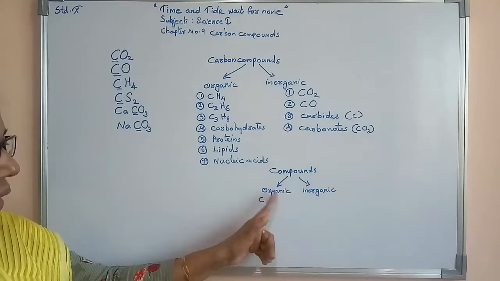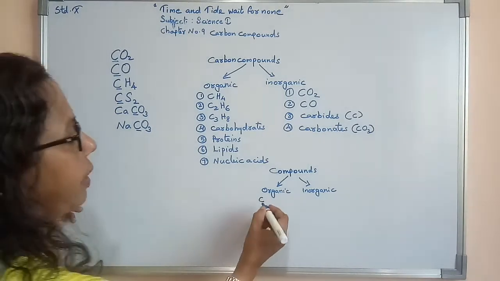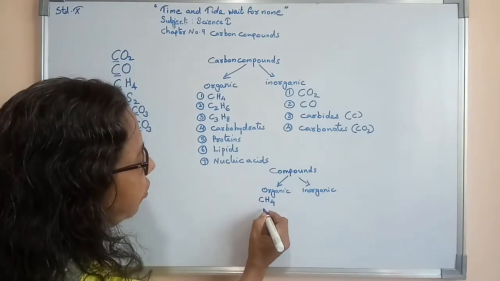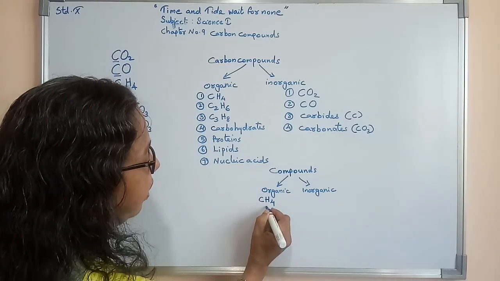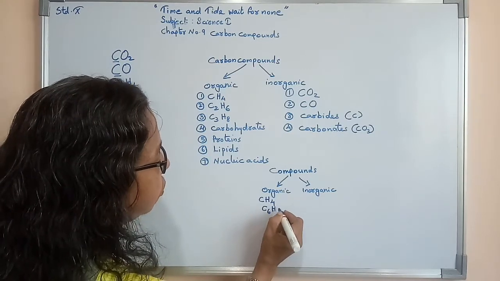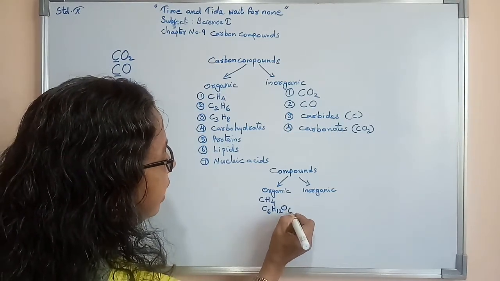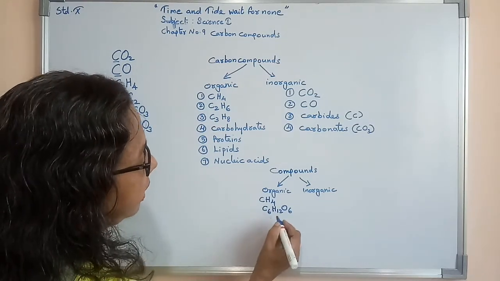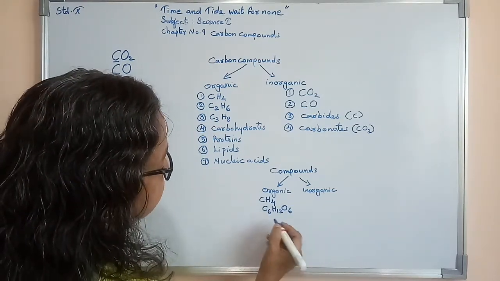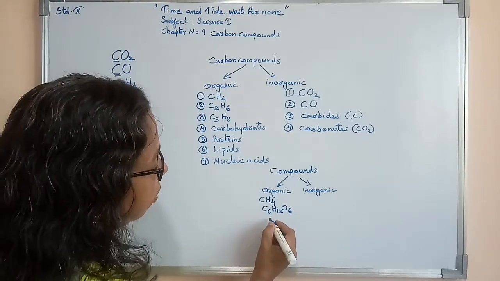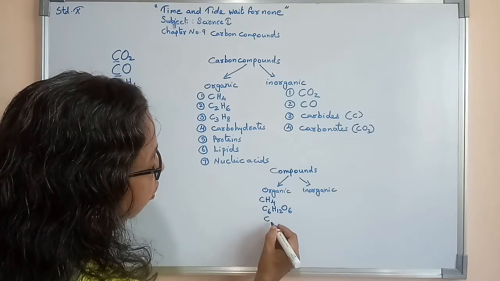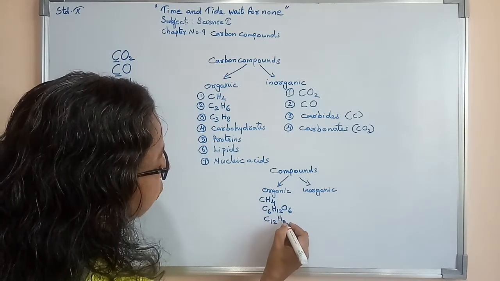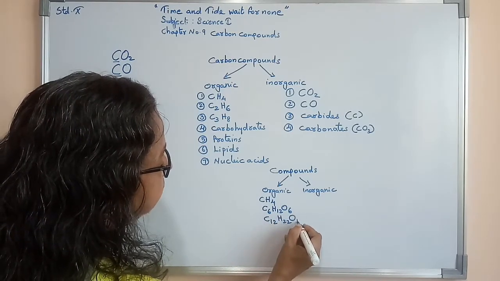So in organic compounds, carbon as well as hydrogen will be there. CH4 I have written. In case of glucose, you write C6H12O6. Here again you can see that hydrogen as well as carbon is there. In case of sugar, or sucrose, its formula will be C12H22O11.